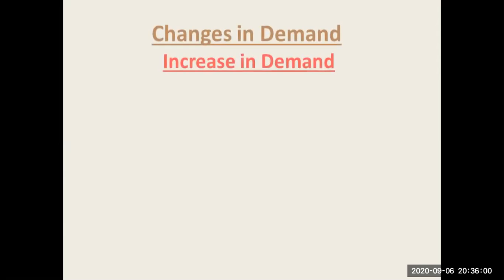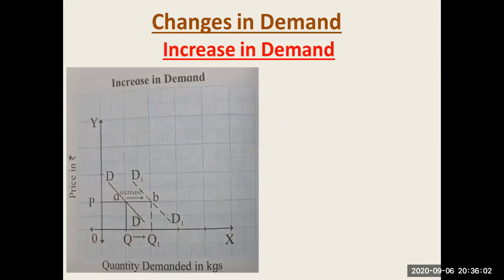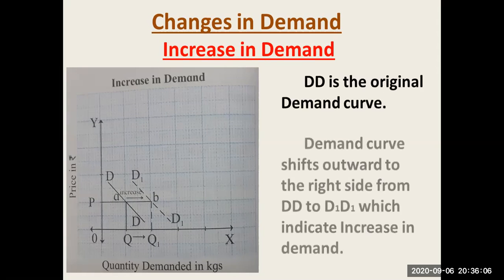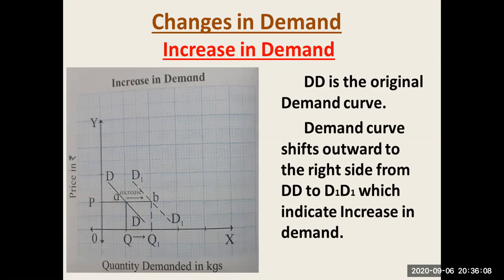Let's discuss the most important point, the graphical representation of the increase in demand. Throughout, I will explain the slope of the demand curve and the condition. Please see the increase in demand curve on your screen.